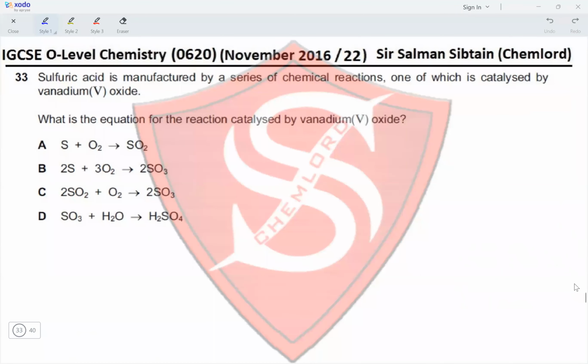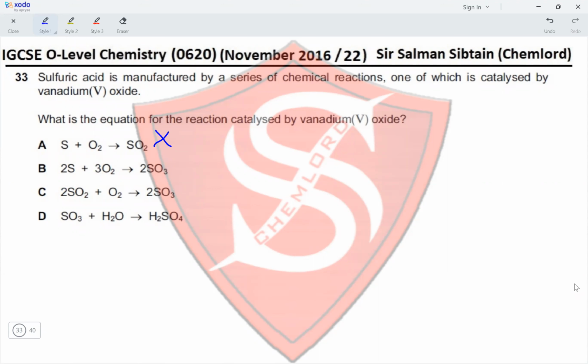Question 33. Sulfuric acid is manufactured by a series of chemical reactions, one of which is catalyzed by vanadium(V) oxide. What is the equation for the reaction catalyzed by vanadium(V) oxide? S plus O2 gives SO2. No, this is not it. It is a formation of SO3. So 2S plus 3O2 gives 2SO3.